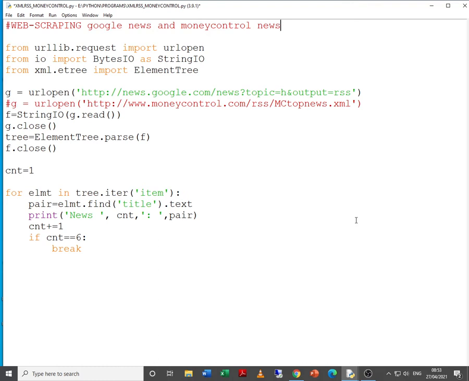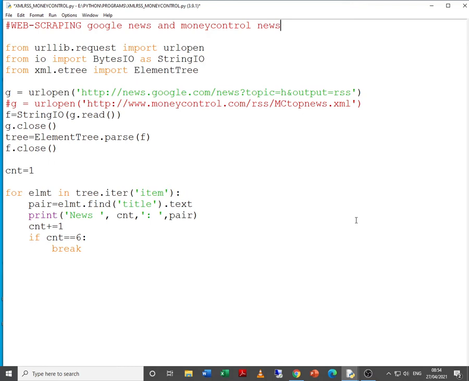Last time we had studied this program of web scraping Google News and Moneycontrol news. Today in this session we are going to go through this code and we are going to learn one more code which is given in your textbook, whereby we'll extract the data from the same websites, Google News and Moneycontrol news. We first revise what we had studied yesterday in the last session and then we try to go ahead.